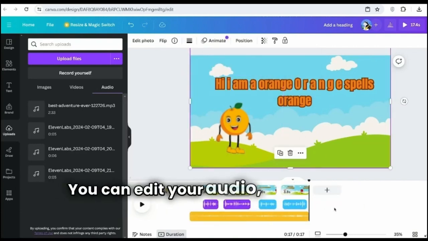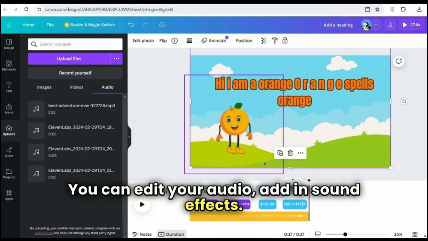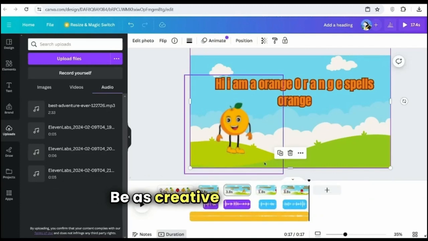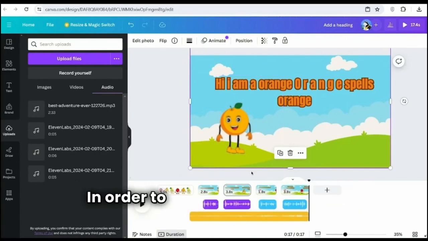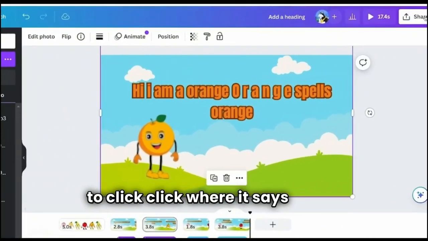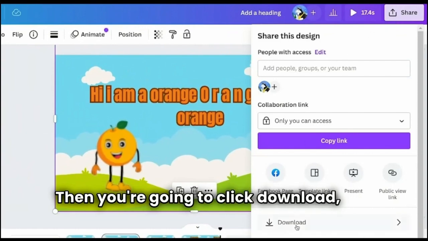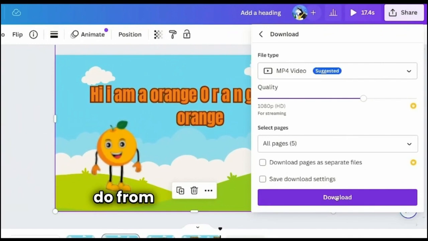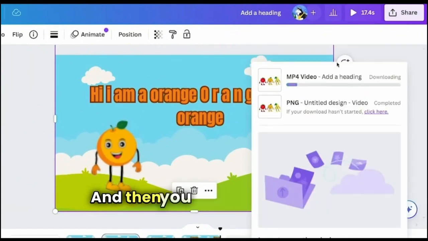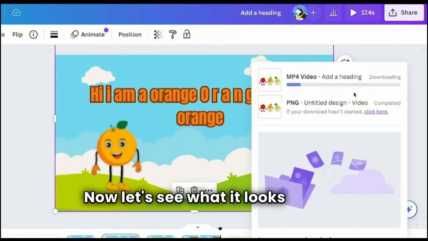And then once you've done this, you can edit your video even further. You can edit your audio, add in sound effects. You could do anything else you want, be as creative as you wish. But once you're done, you need to download your video. In order to download it, you want to click where it says Share. Then you're going to click Download, and then you're going to leave MP4, and then all you're going to do from here is click Download, and then you can go ahead and post it to your YouTube channel. Now let's see what it looks like.